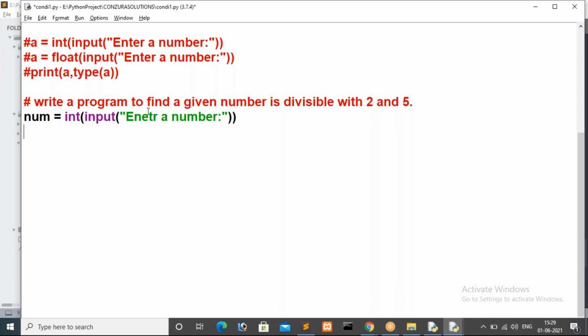Then after reading the number, we have to check first whether that number is divisible with 2 or not. So I'm going to write the condition. How can we check whether that number is divisible with 2 or not? We are going to implement condition statements now, right? So now I want to check if the number, that means inside num we have the user's value, we have to check it. Now please tell me, divisible in the sense, which operator do I need to use here? I mean which operator do I have to use, division or modulo operator?